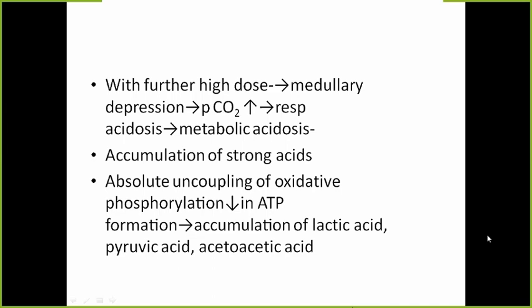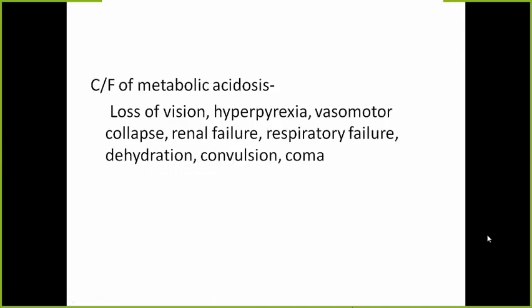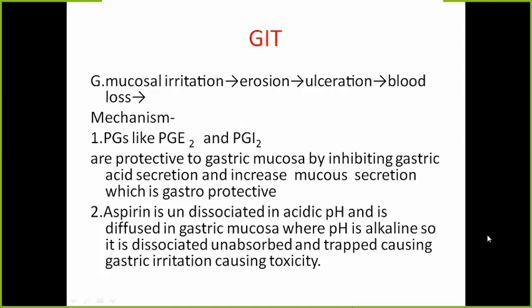So in short, these drugs in normal dose do not affect the acid-base balance. With a little higher dose, there will be respiratory alkalosis, and with further dose, there will be metabolic acidosis, which is irreversible. The patient will feel loss of vision, hyperpyrexia, vasomotor collapse, renal failure, respiratory failure, dehydration, convulsion, and coma when there is metabolic acidosis.